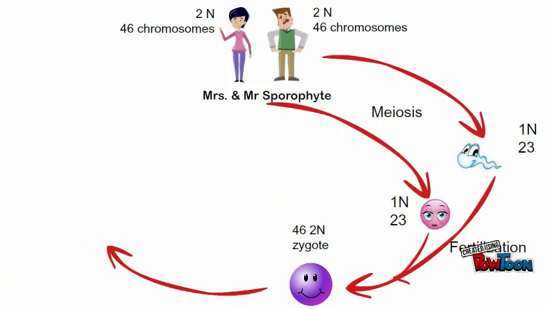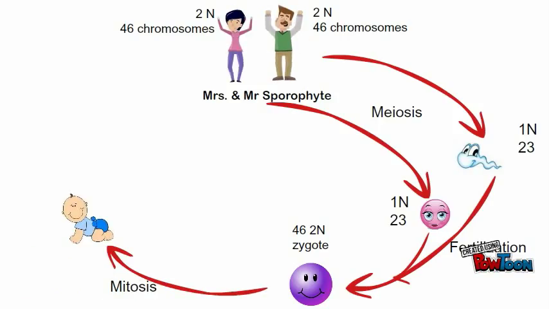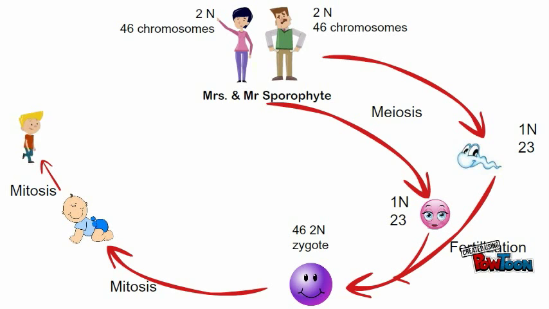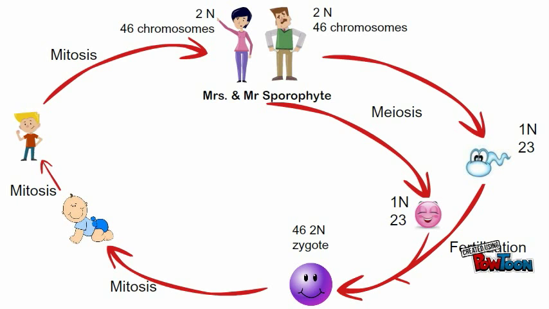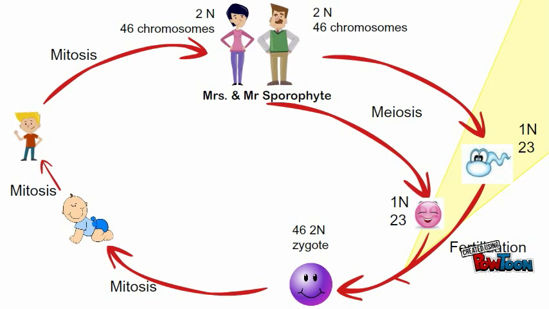The zygote divides by mitosis, making the genetically identical diploid cells of the baby. As the baby grows by mitosis into a diploid adult, it will use meiosis to produce haploid egg and sperm, and the cycle repeats. The only haploid stage in a human life cycle is the unicellular egg and sperm.